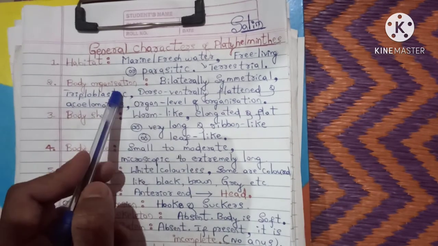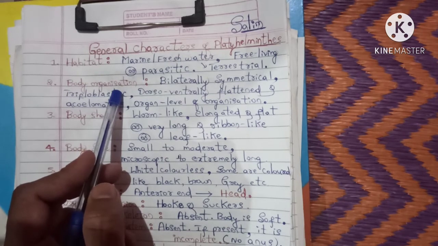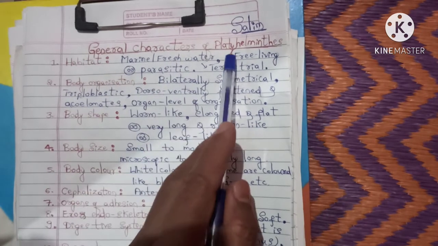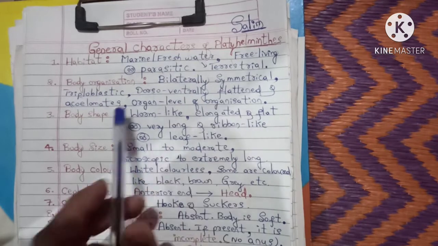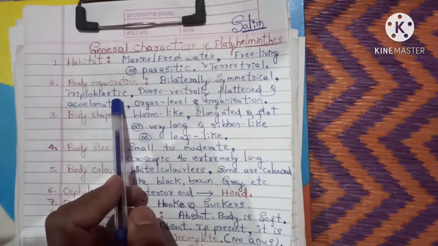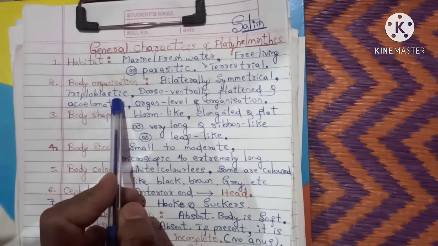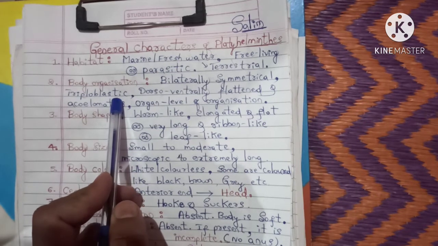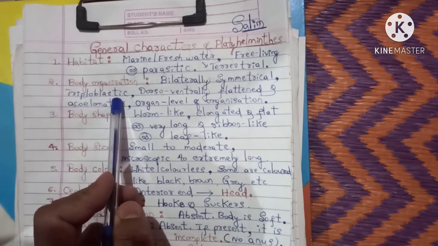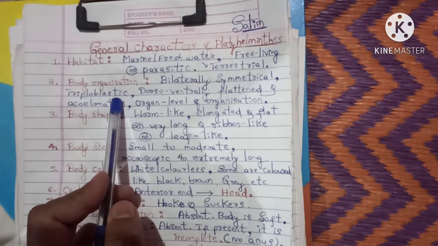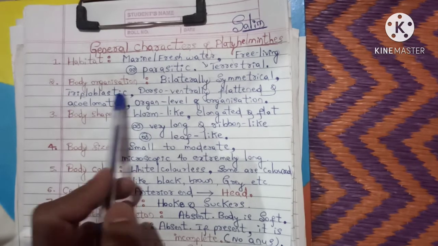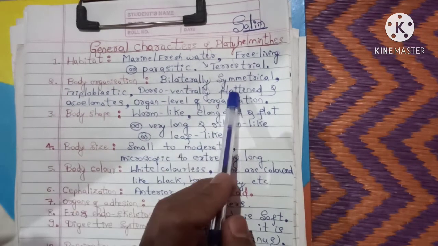Earlier we saw that phylum Coelenterata is radially symmetrical, but the Platyhelminthes are bilaterally symmetrical and triploblastic. It means the body wall of these animals is made up of three layers: outer ectoderm, middle mesoderm, and inner endoderm. And they are dorso-ventrally flat.